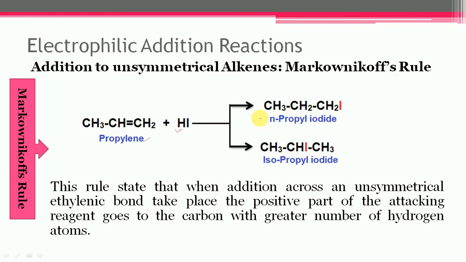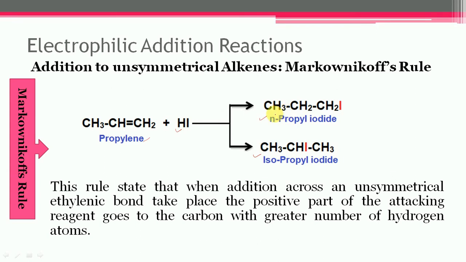Two products are expected: the first is n-propyl iodide and the second is isopropyl iodide. However, it has been seen that only isopropyl iodide is the main product formed, and n-propyl iodide is formed in very small quantities.